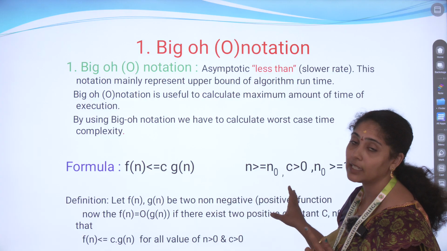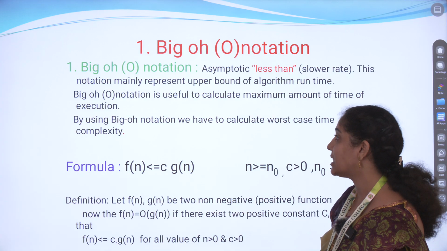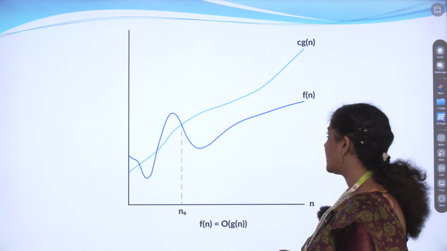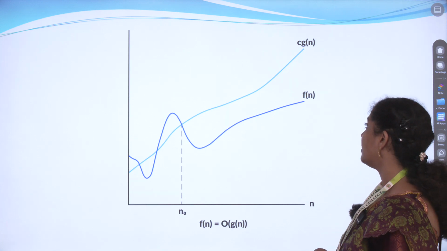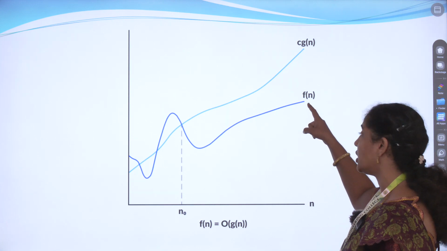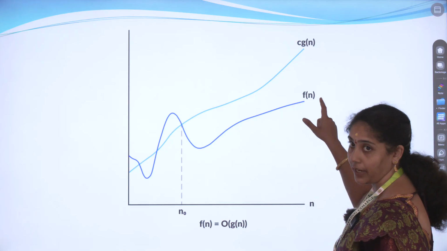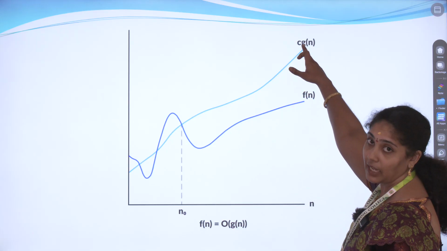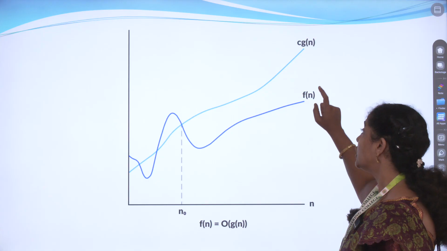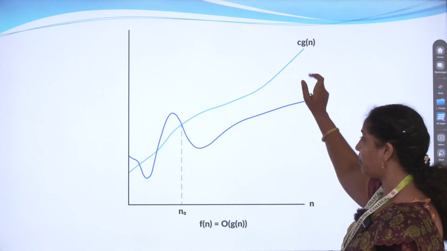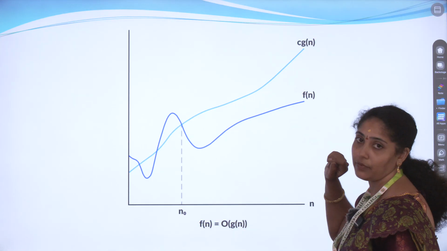Worst case means what? Already we have seen it will take the maximum amount of time, that is what we call a worst case. See with this example, what is the function we are given? See here the time taken duration g of n. So always g of n is the upper bound compared to the function whatever we are given.